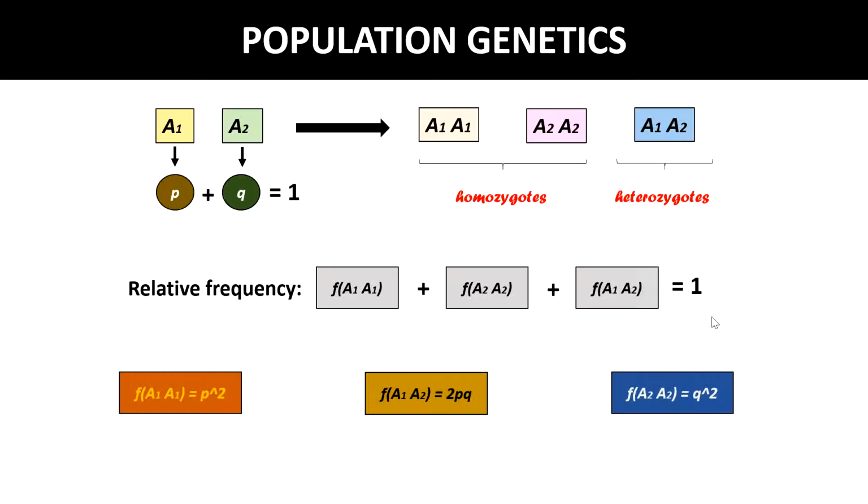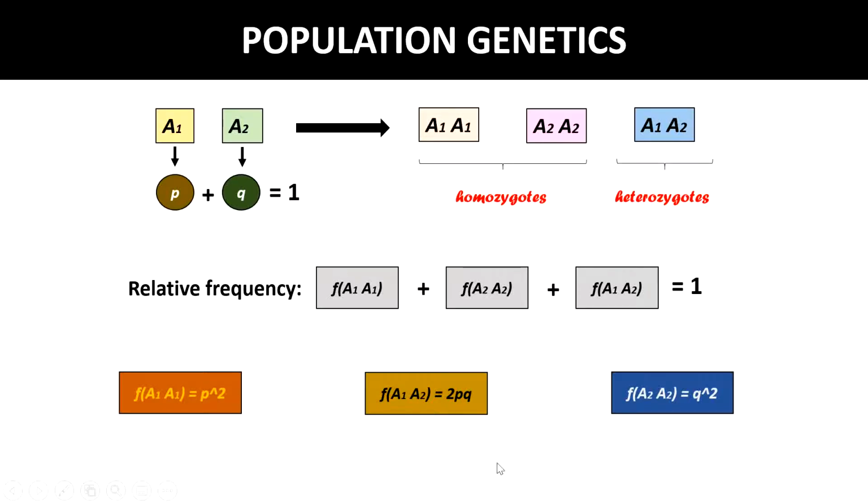That means the genotypic frequency of the A1A1 genotype is equal to the square of the allelic frequency of the A1 allele, P square.